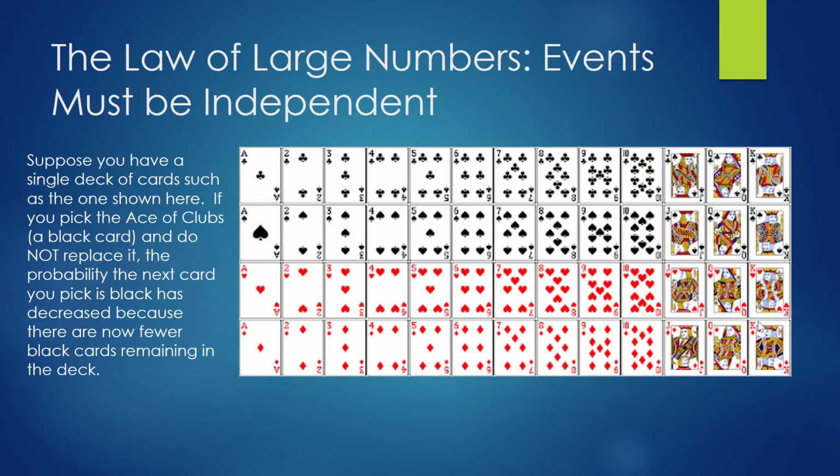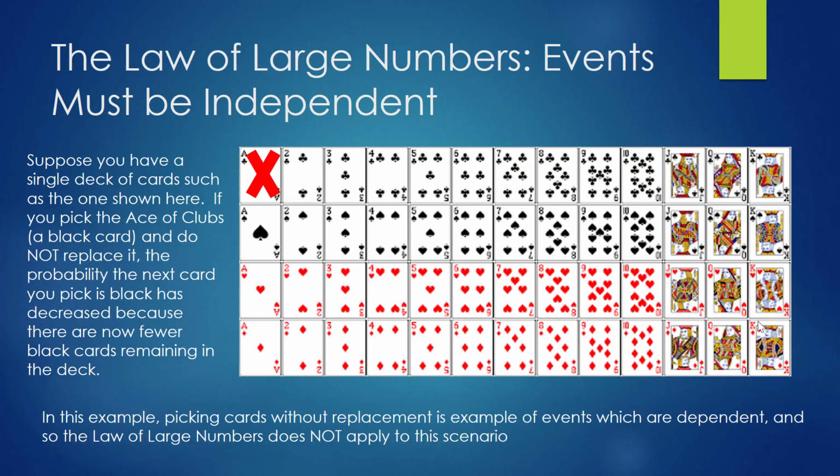Suppose you have a single deck of cards, such as the one shown here. If you pick the ace of clubs, which is a black card, and do not replace it, then the probability that the next card you pick from the deck is black has decreased because there are now fewer black cards remaining in the deck. In this example, picking cards without replacement is an example of events which are dependent, and so the law of large numbers does not apply to this scenario.